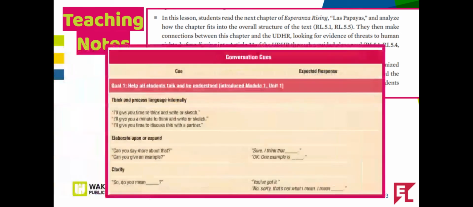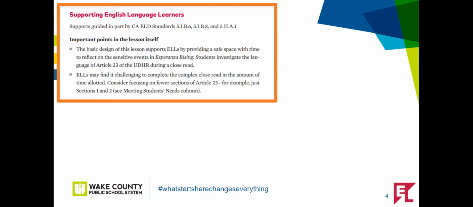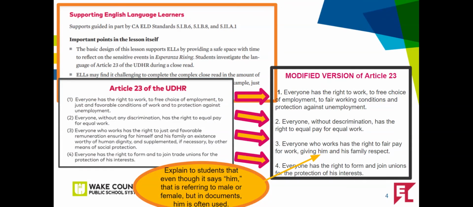Remember that conversation cues, Goal 1, are included in the lesson to encourage all students to talk and be understood. The strategies listed for supporting English language learners may be helpful to all students, regardless of language proficiency. Some students find it challenging to complete the complex close read in the amount of time allotted. Consider focusing on just sections of Article 23. You could also simplify some of the vocabulary in Article 23 for some of your learners. See an example here. Also, explain to students that even though it says "him," that is referring to male or female, but in documents, "him" is often used.